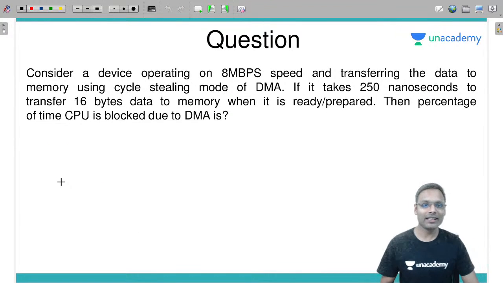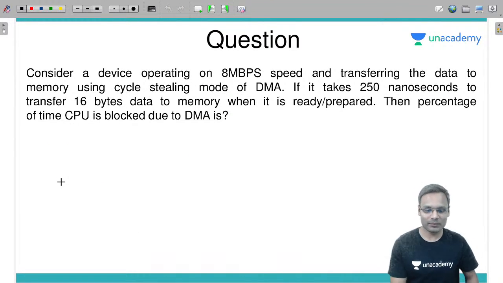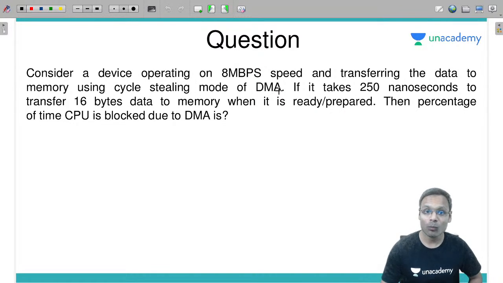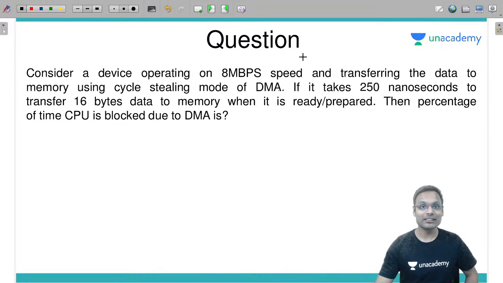नेक्स्ट क्वेश्चन ये देखिए, अगला प्रश्न ये रहा आपके सामने. देखते हैं. Consider a device operating on 8 megabytes per second speed and transferring the data to memory using cycle stealing mode of DMA. ओहो, साइकिल स्टीलिंग मोड.